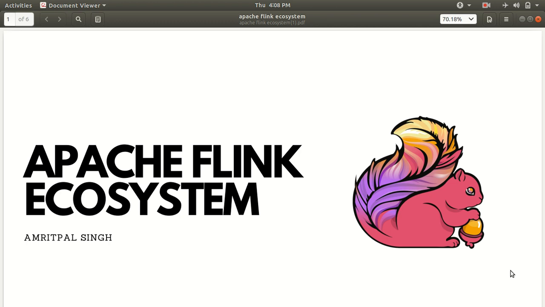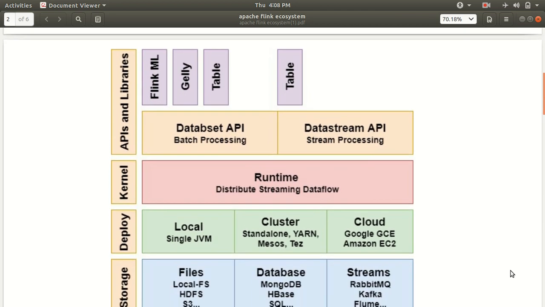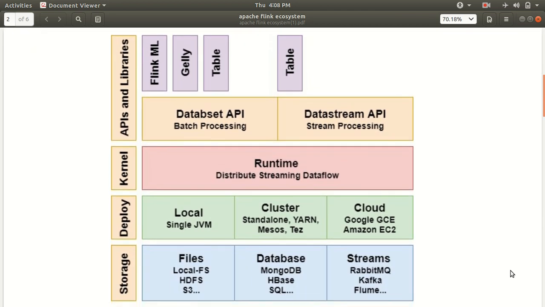So let's start with this. This is our Apache Flink ecosystem. You can see there are several things available in the form of different layers, namely storage, deployment, kernel, APIs, and libraries. And you can see there are different options available. I'll be discussing things one by one, layer by layer. The first layer we have is at the bottom. You can see the storage layer.